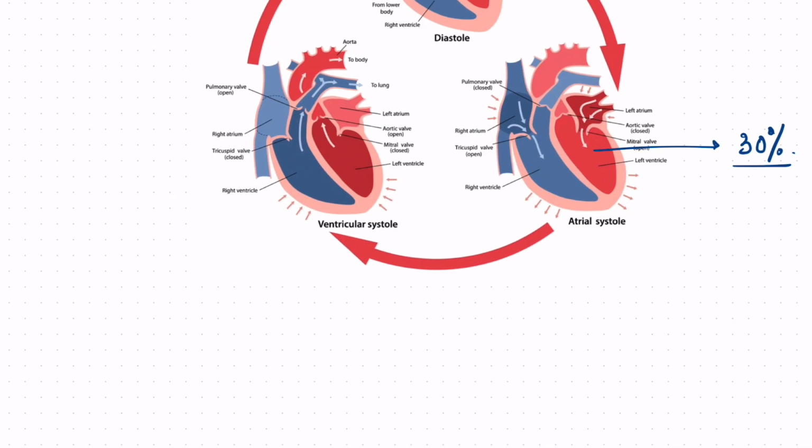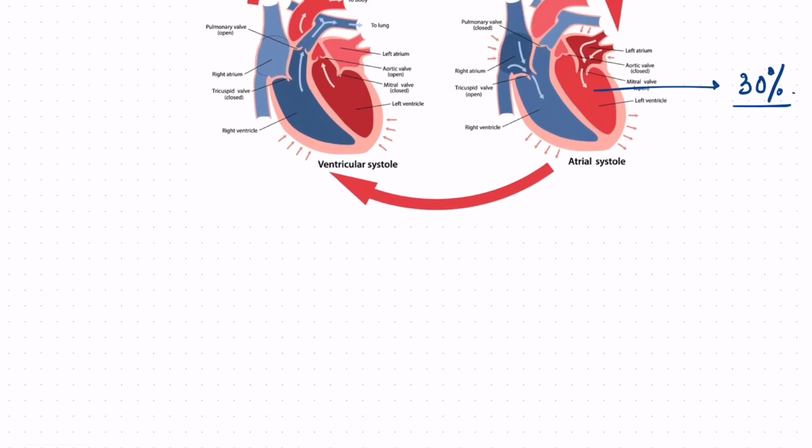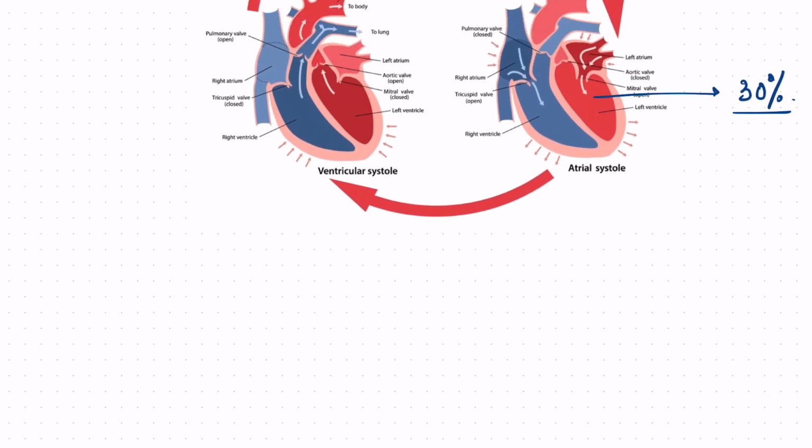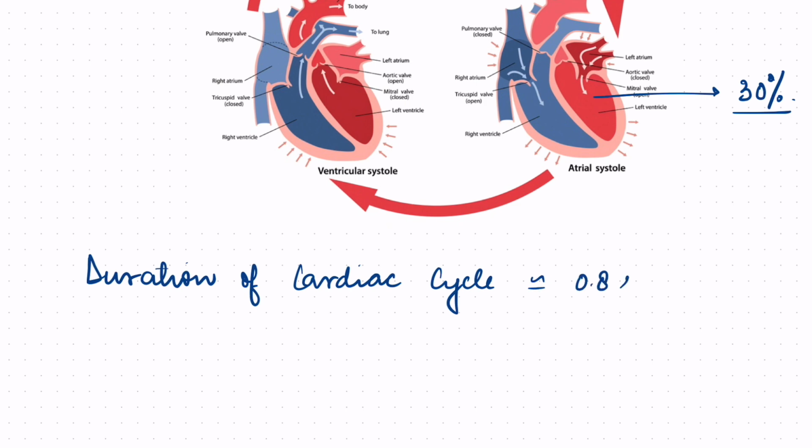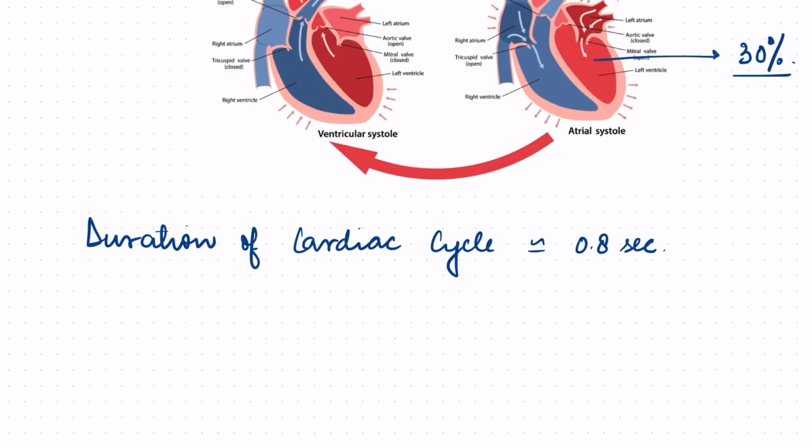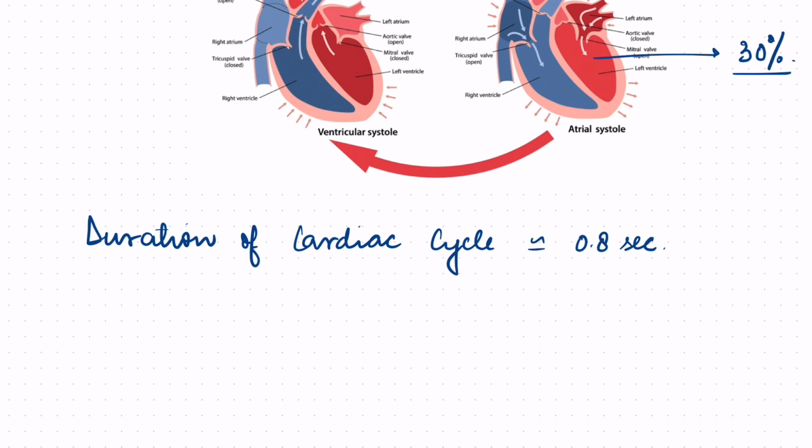Now, a bit about the duration of the cardiac cycle. The duration of the cardiac cycle is approximately 0.8 seconds. Another concept that you need to know is the formula: cardiac output is equal to stroke volume into heart rate. What is stroke volume?